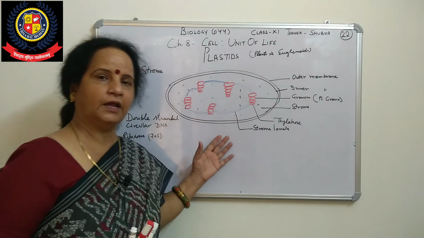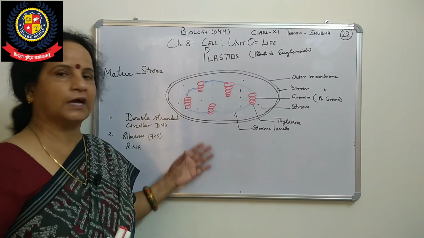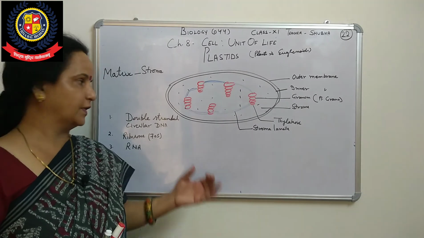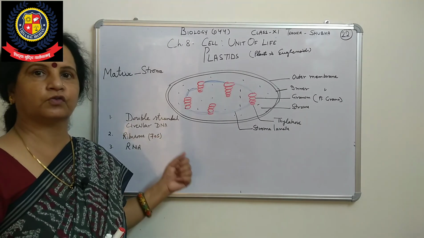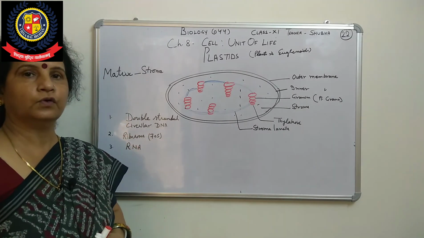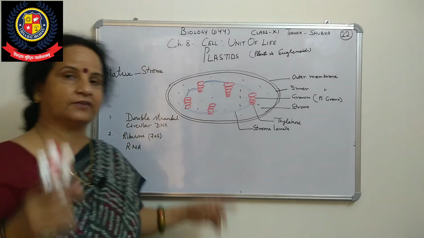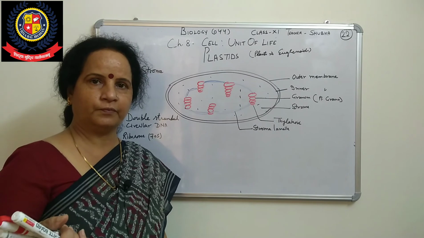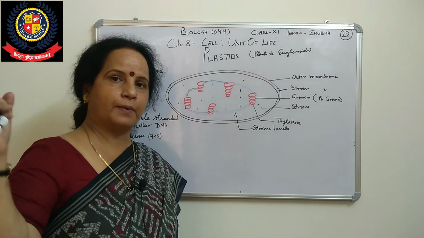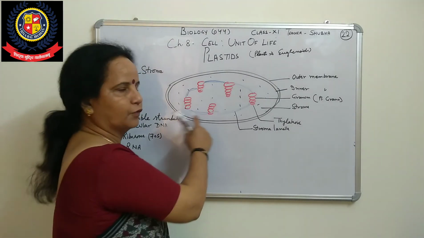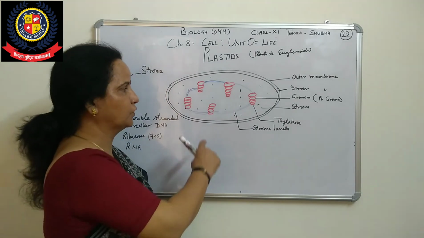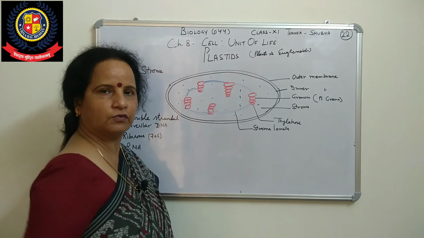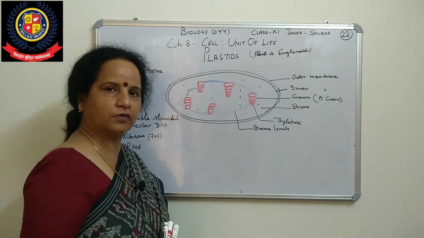So this mitochondria and this plastid are both autonomous bodies, meaning they have their own DNA, ribosomes and RNA. Mitochondria's main work is energy production, which is why it is called the powerhouse of the cell. Here the main thing is photosynthesis, and starch and carbohydrate are produced.